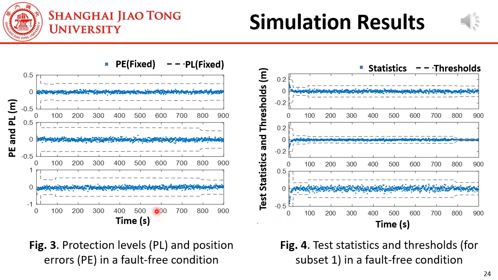Figure 3 shows the protection levels and the position errors in one figure, in a fault-free condition. We can see, the protection levels always safely bound the position errors. Figure 4 shows the test statistics and the thresholds in a fault-free condition, using subset 1 as an example. As shown in this figure, there is no false alert event.